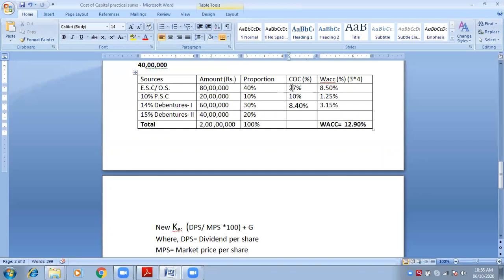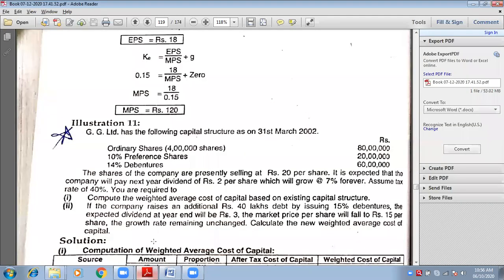Okay. Now let me come to preference. See, preference is already given 10%. No changes. Because in second case, he is not telling you to change anything in preference shares. Therefore, the rate of dividend of preference shares will be 10% only.